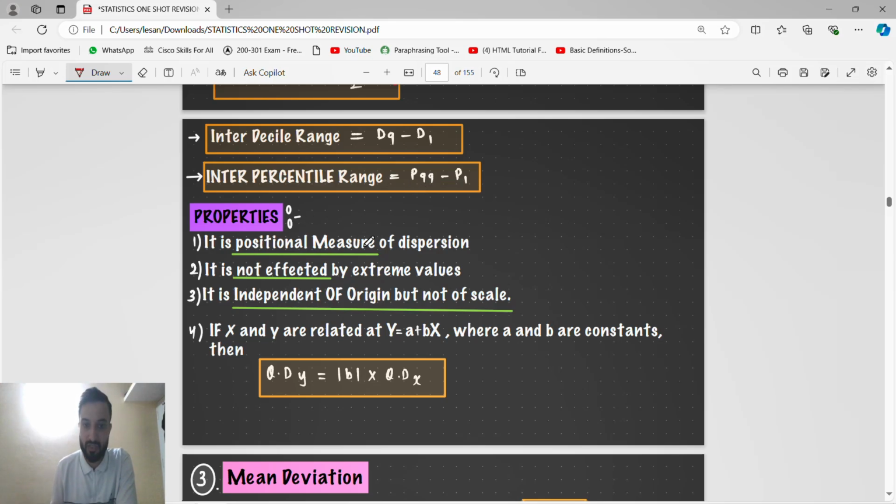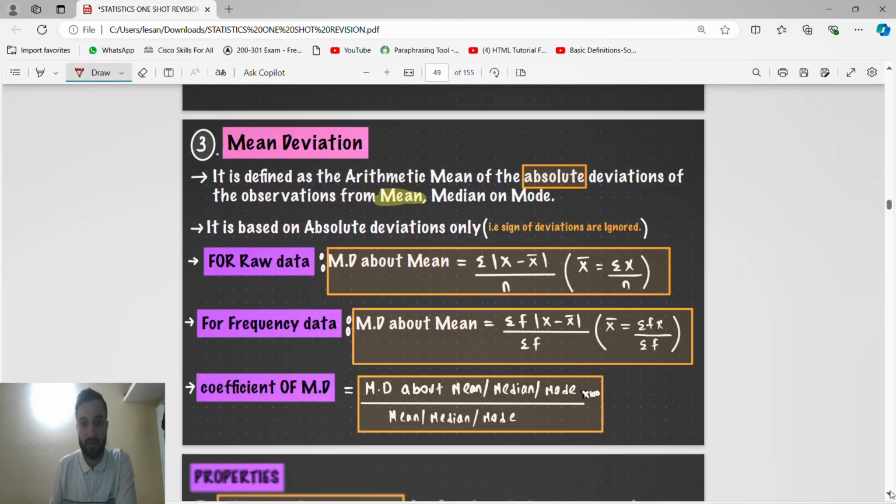Properties: it is a positional measure. It is not affected by extreme values. It is independent of origin but not of scale, meaning it depends upon the scale. The fourth one is similar. What is similar? The same thing: they will give one equation, they will give the value of one variable, and you have to find the value of the other variable. If the word range or deviation is not given, use the substitution method. If the word range or deviation is given, we have already done it.